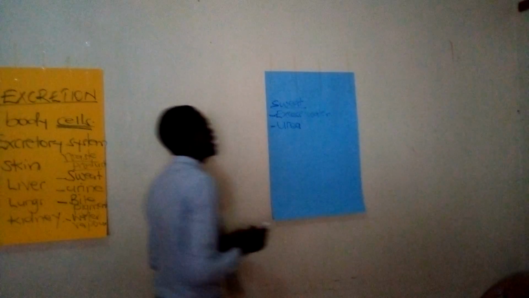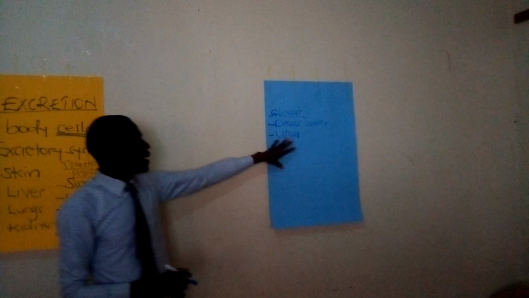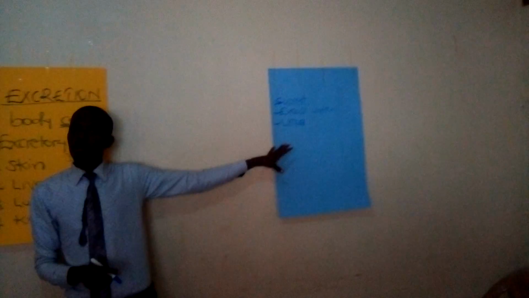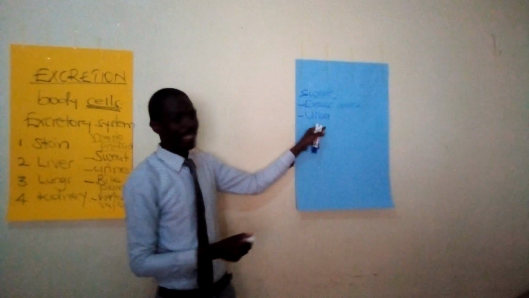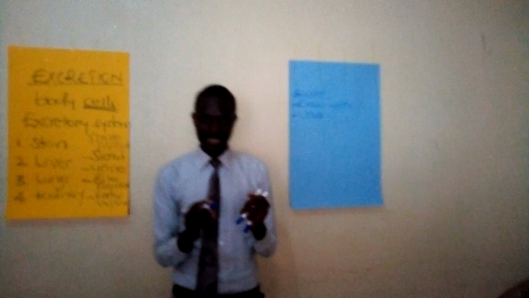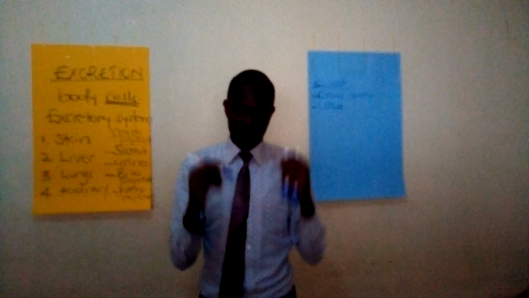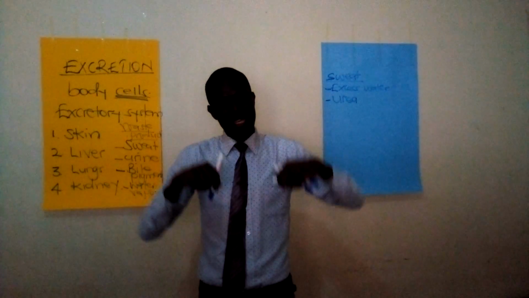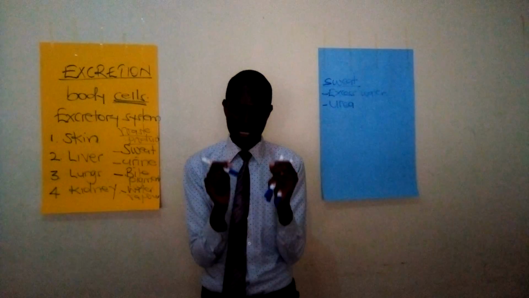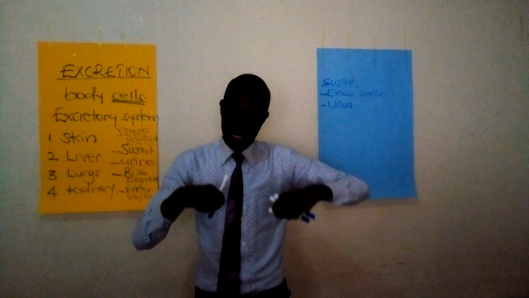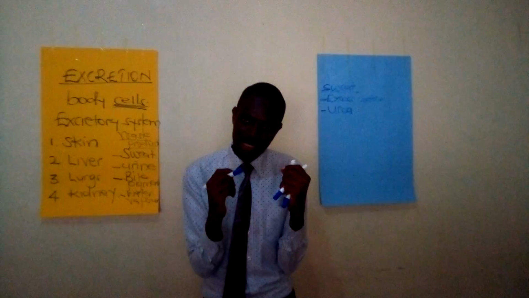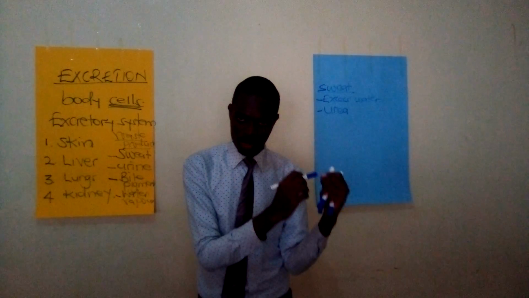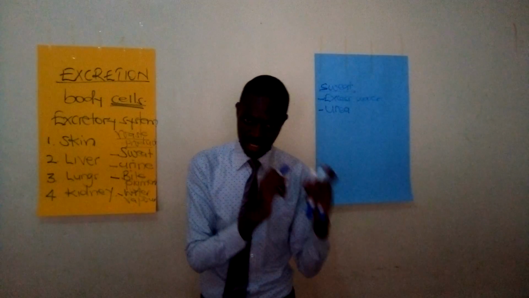Urea is a component that is produced by the body during the metabolism of proteins. What do I mean by this? Proteins are body-building foods. When you eat these foods containing proteins, they get into the body, and after they have been digested, they are transported to different cells of the body. That process is called assimilation.